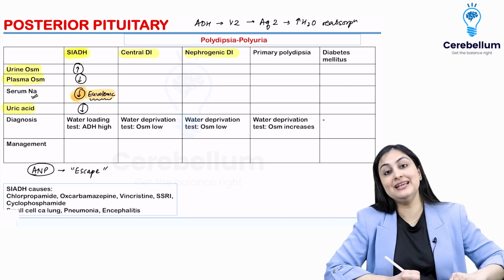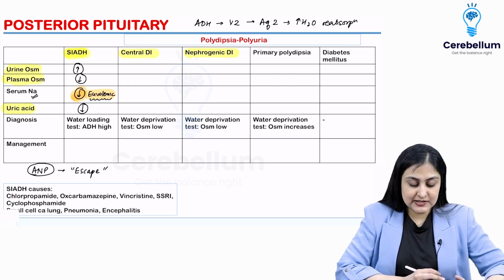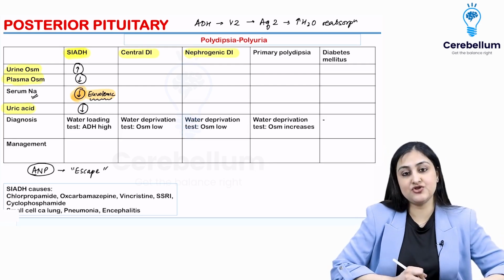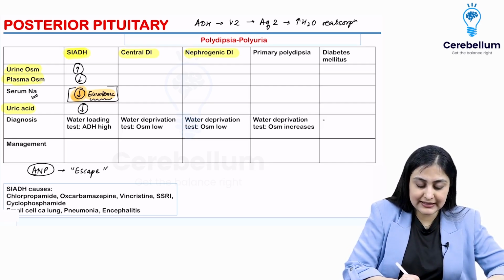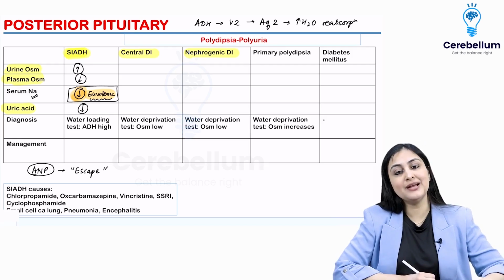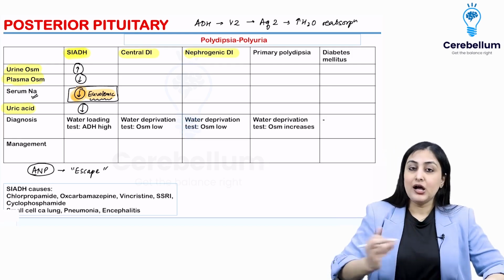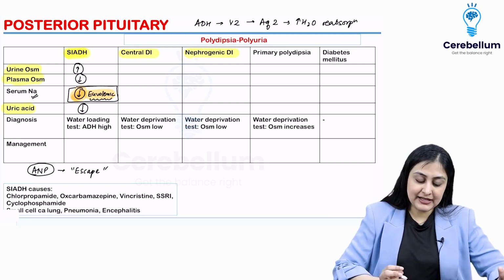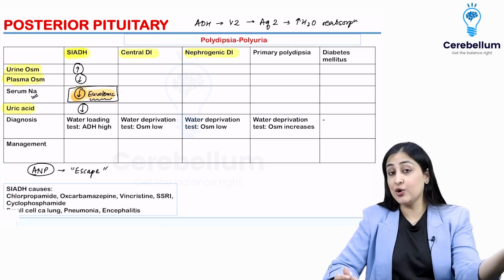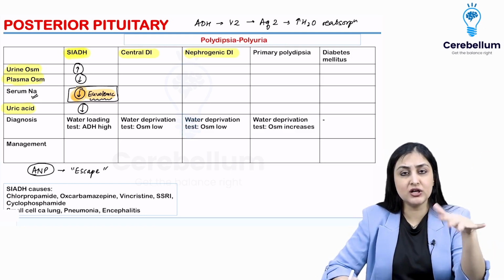You will not have any edema. Alright, so this is about euvolemic hyponatremia. If you don't understand any of it, just remember this phrase: in SIADH there is euvolemic hyponatremia. Again, just like everywhere, what we are going to do to confirm SIADH is give more water. Body already has a lot of water, give more water.